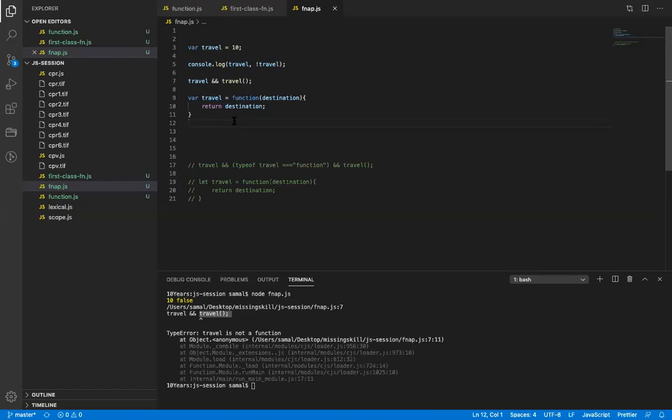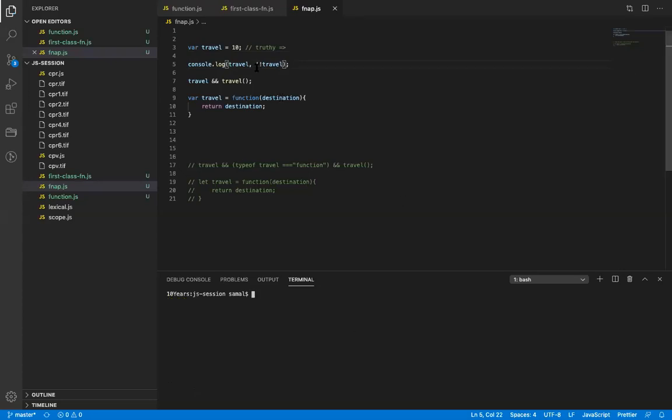Understood? Means by negating the travel, we are getting a false value. Here you're talking about, correct. Now travel is 10, right? It's a truthy value. Truthy's opposite is false. Falsy. Falsy's opposite is true, truthy. Yeah, right. So what are we achieving by giving the check?